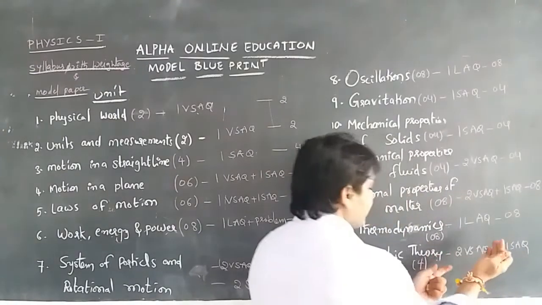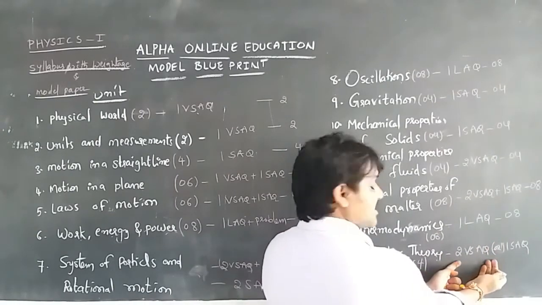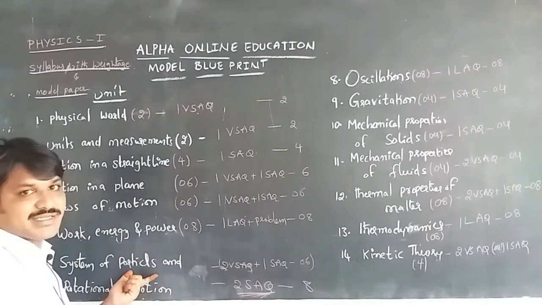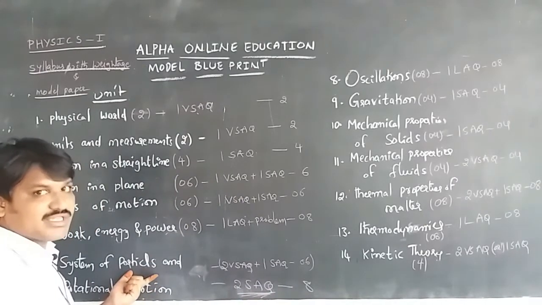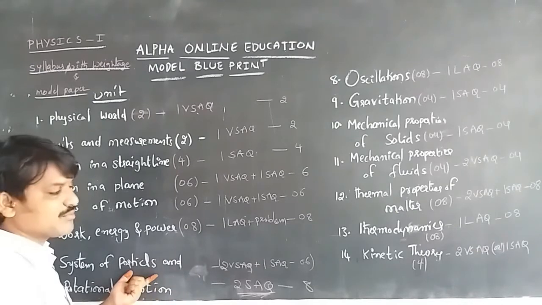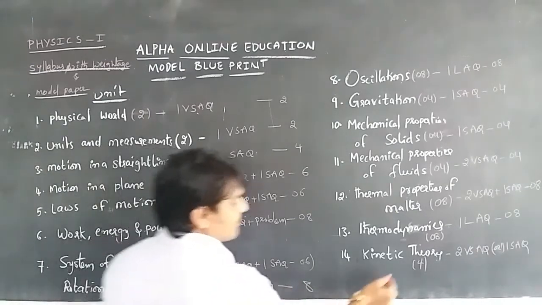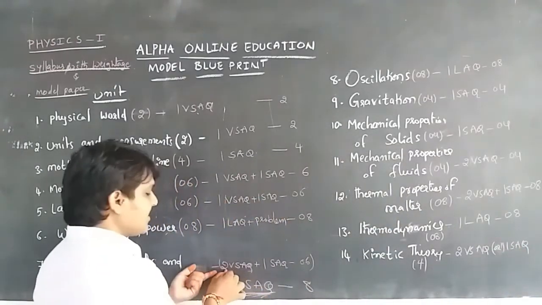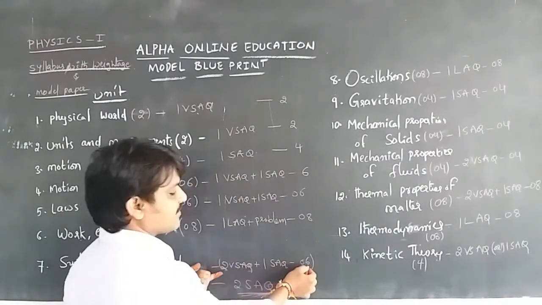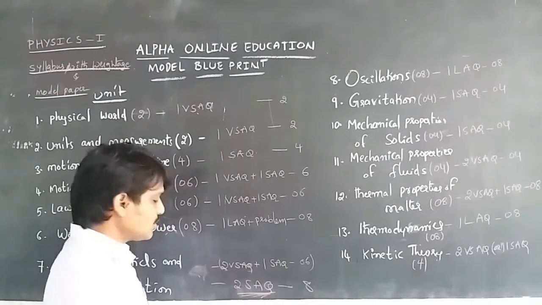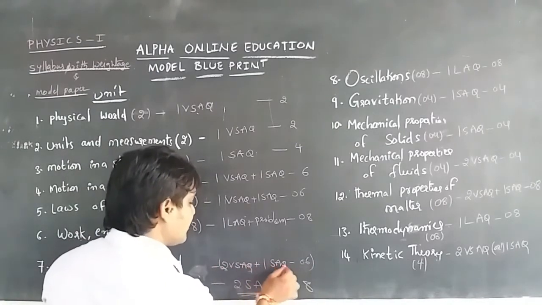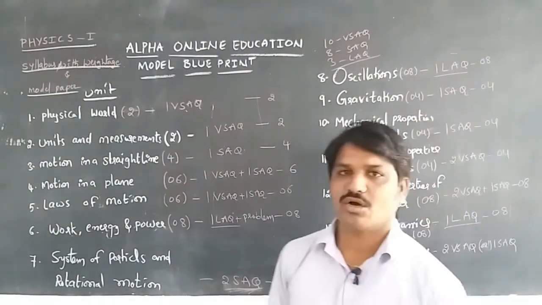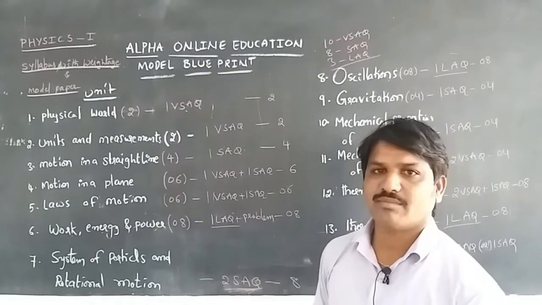If you get 2 very short answer questions from the kinetic theory, we can get 2 short answer questions from the system of particles and rotational motion, by referring to the earlier question papers. So if he gives a 4 marks question, meaning one short answer question, then 2 very short answer questions and one short answer question are given from this unit. So this is about the syllabus and weightage of the junior intermediate public examination.